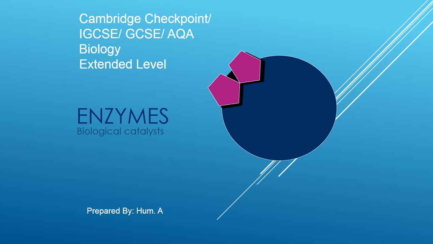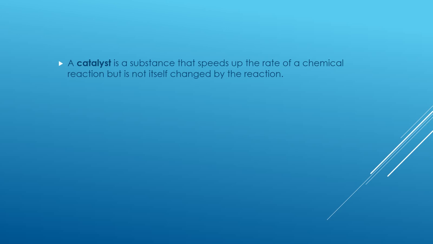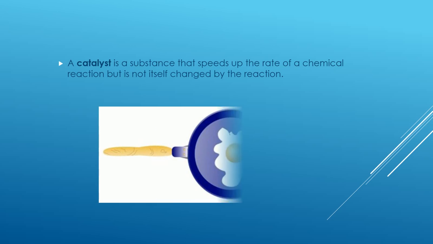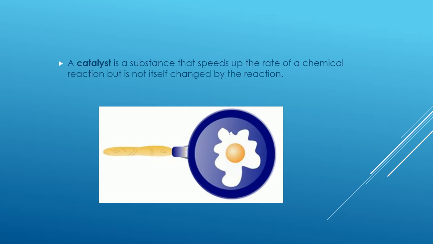So let's move on. As you can see in the heading, I have put biological catalyst. Do remember that enzymes are biological catalysts. In the next slide, I'm going to tell you what a catalyst is. A catalyst is a substance that speeds up the rate of a chemical reaction but is not itself changed by the reaction.